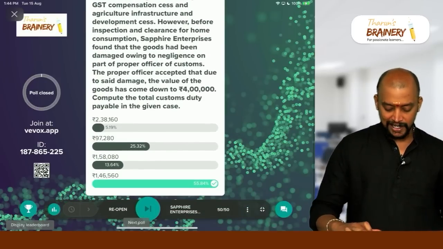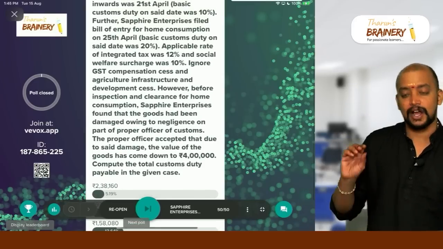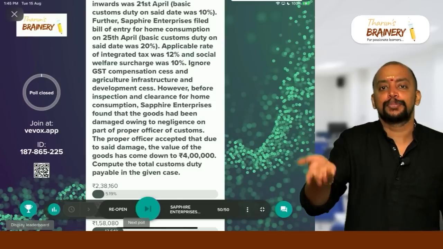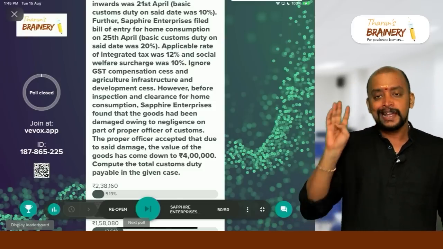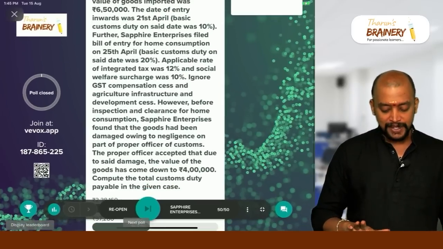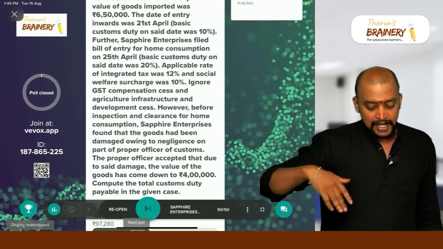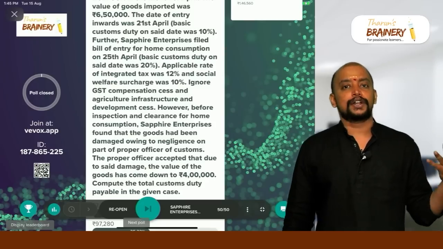The answer for this is 1,46,560. Correct answer. How, sir? See, this is abatement. Actually, we need to recompute the customs duty on reduced value. What is the reduced value? 4 lakhs. Take assessable value 4 lakhs. And what is the customs duty? Date of presentation of bill of entry or grant of entry inwards, whichever is later. So, what is the later date? The later date is 25th April, on that day 20%.